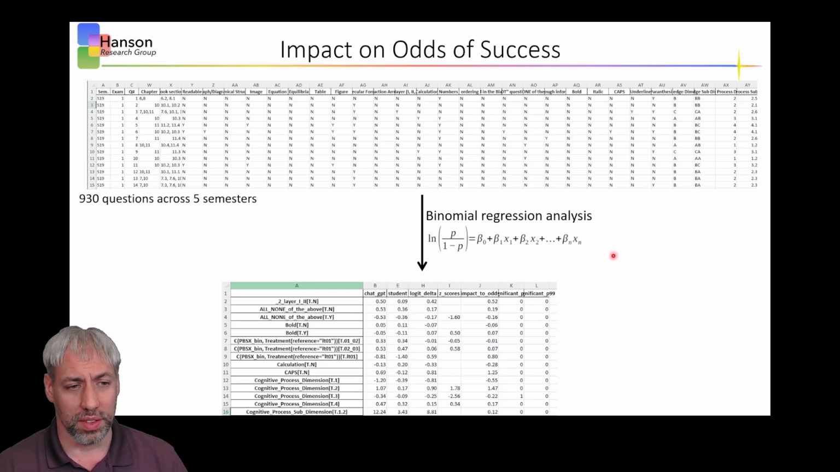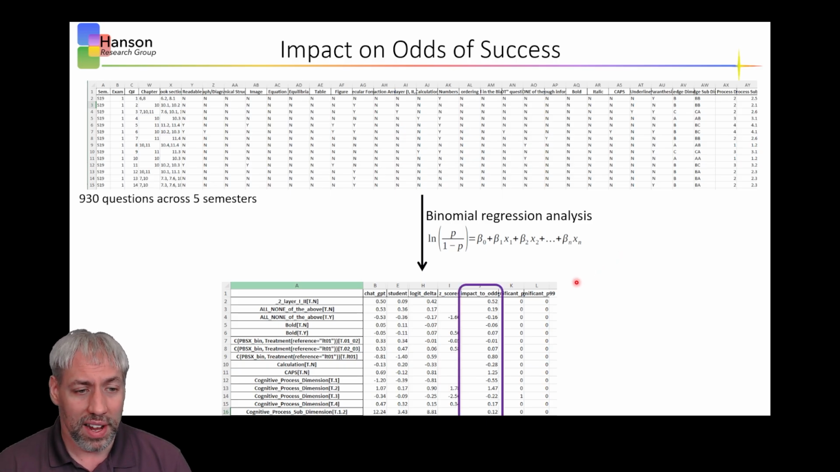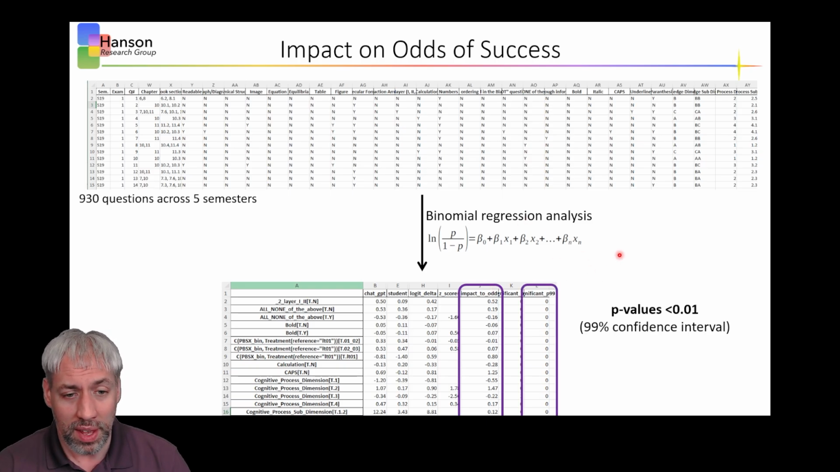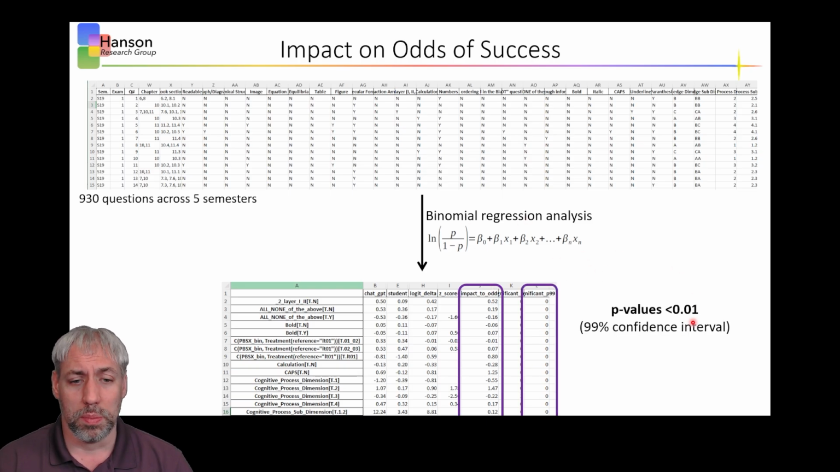Basically, fit it with the linear equations and find out which variables matter and how much they matter. And in this particular case, we care about impact to odds. Basically, what's the likelihood that a question's success goes up because it has this parameter, or what's the likelihood that a question's success rate goes down because of a particular parameter. And we set our p-values to less than 0.01. We wanted 99% confidence that these particular variables matter.